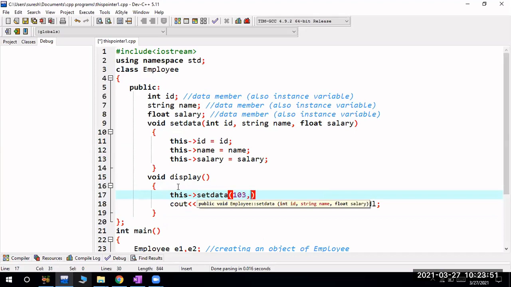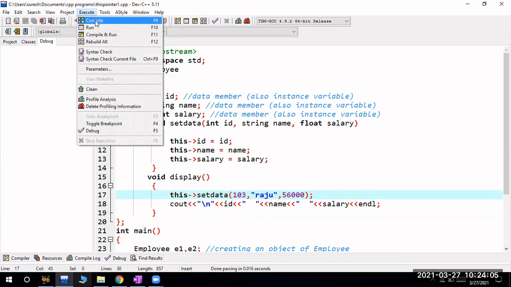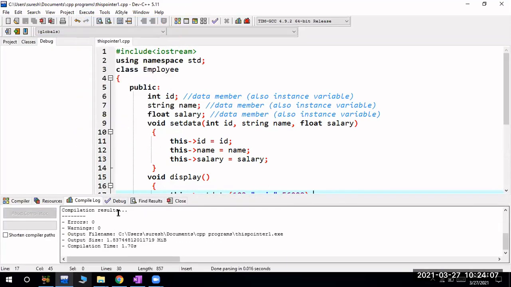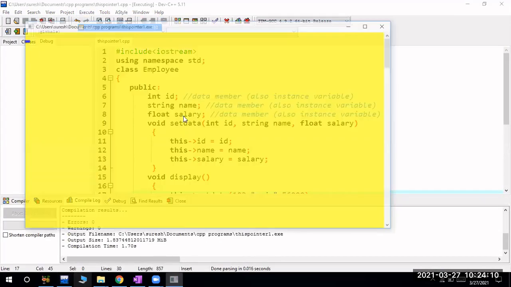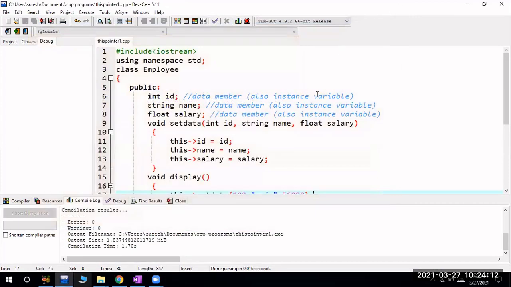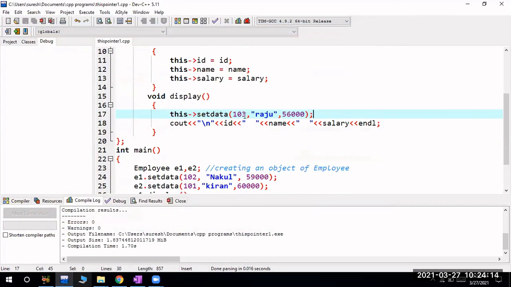This to set data of 103, comma. So this to set data, in this manner also I can create. If I try to compile this program, no errors, and I will try to run this program. I am displaying only two values, but 103. This to set data, because I am setting the data.